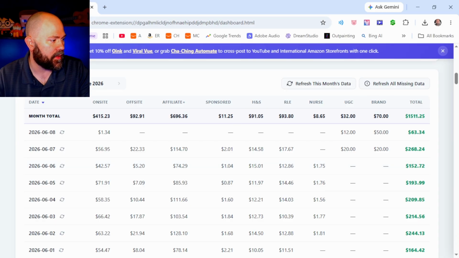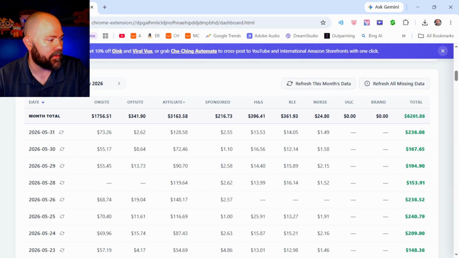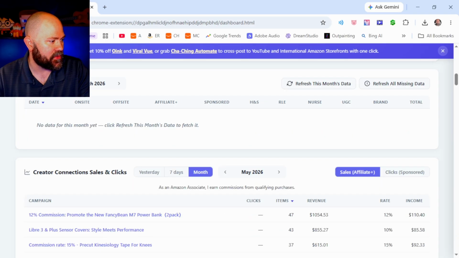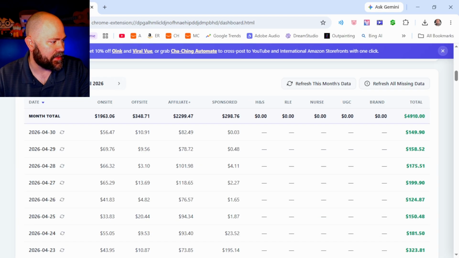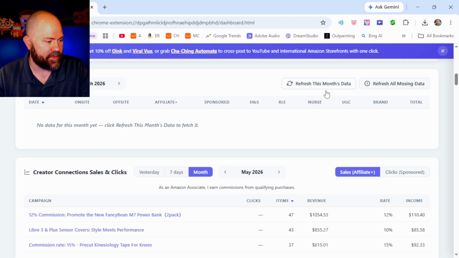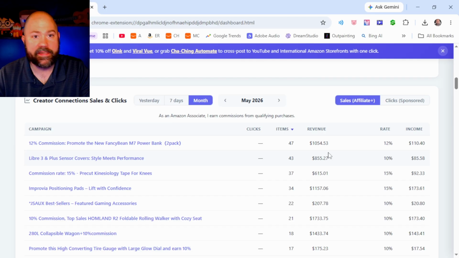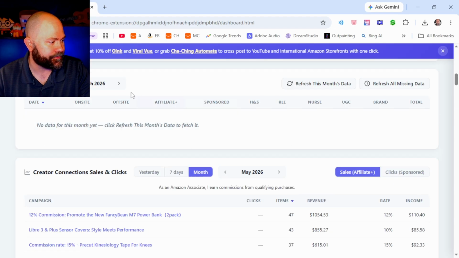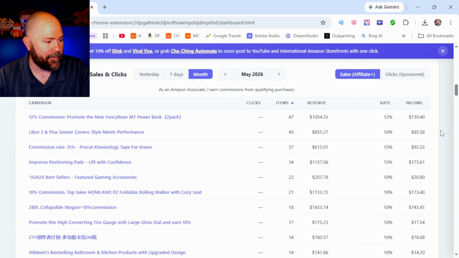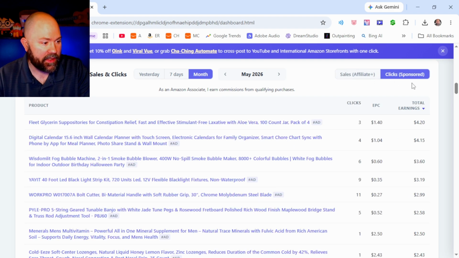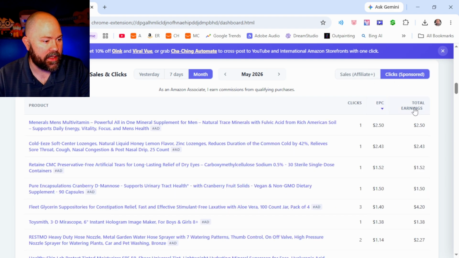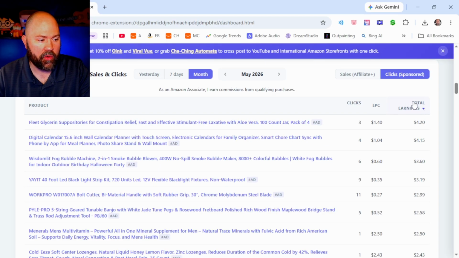So if you want to get another month's worth of data, you can just go back to a month that you haven't gotten yet, and then click refresh this month's data, and that'll also get the data for this table down here as well. So this can be useful especially if you're looking at your sponsored clicks. You can say which ones have been earning me the most in terms of cost, the earnings per click. So you can sort it by that, or even the total.